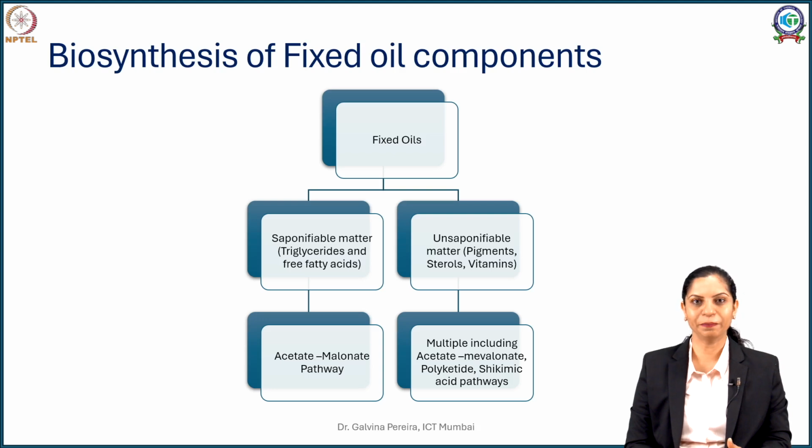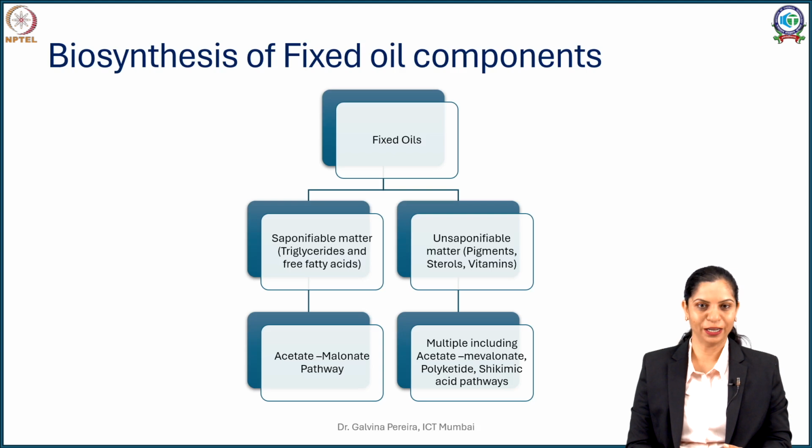Bearing a few examples, many seed containing drugs are used for the preparation of fixed oils. Most of your cooking oils, say sesame oil, groundnut oil, sunflower oil, majority of them are obtained from seed drugs where they function as a reserve storage for energy.